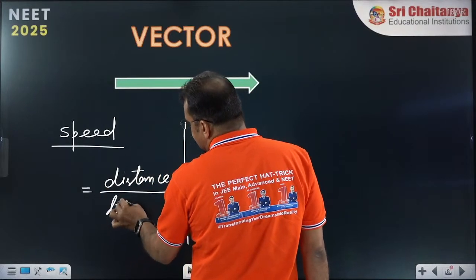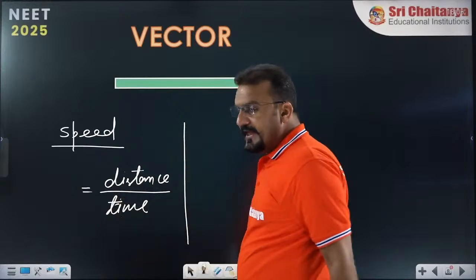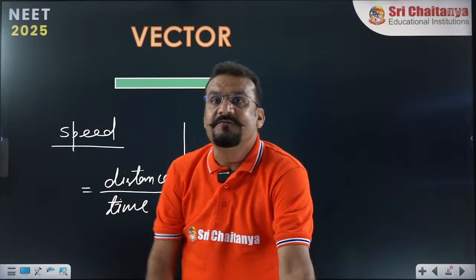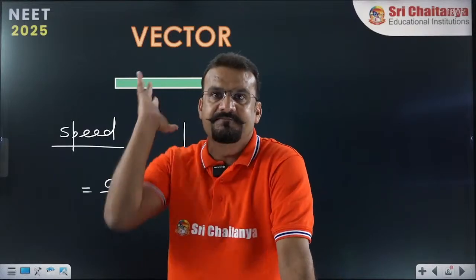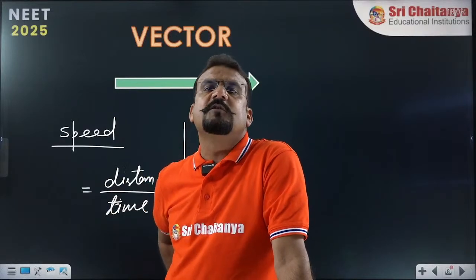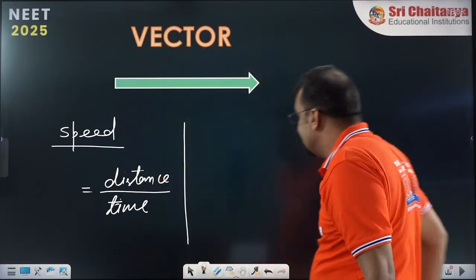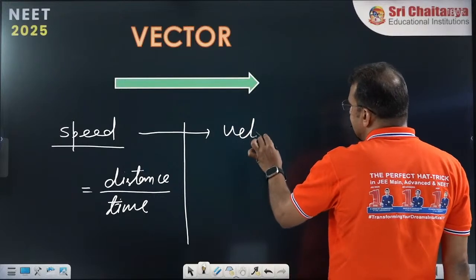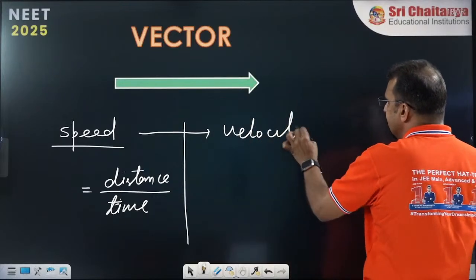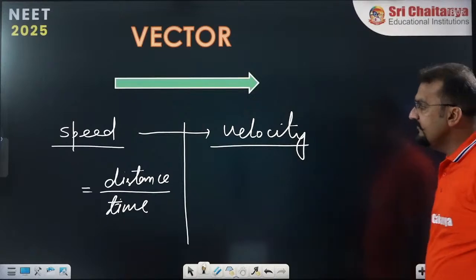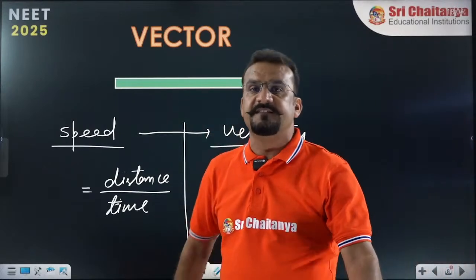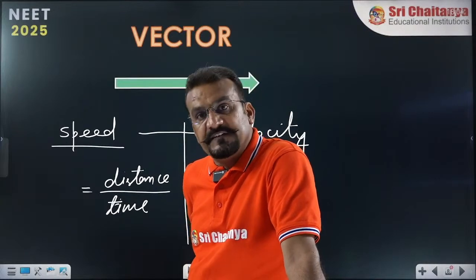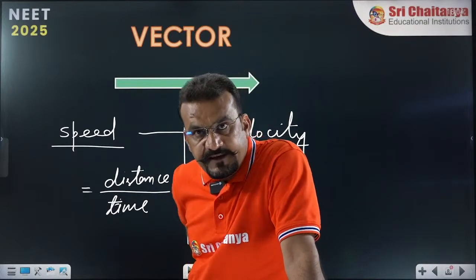Distance divided by time. If any car or object is moving with high speed, it means it is covering a very large distance in a small time. But we never talk about the direction. In physics, as we go forward, we find something relevant to speed: velocity. Then why do we require velocity if speed is there? What is the need of velocity? Yes, definitely the need of velocity is there.